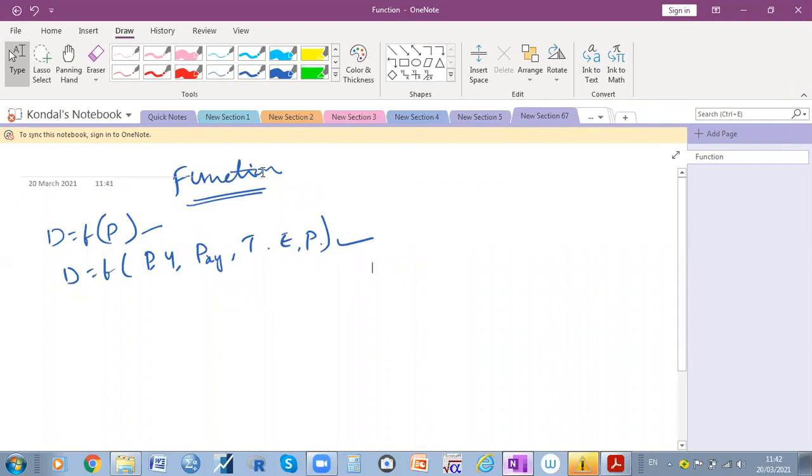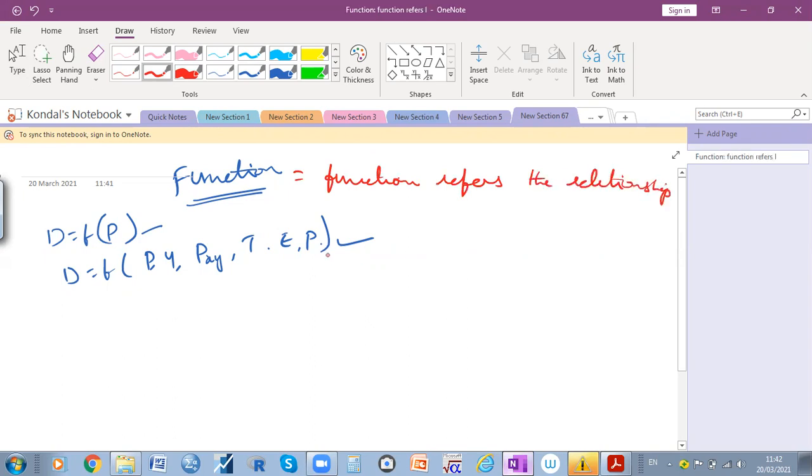So here, simply, the function refers to the relationship between variables. If you say the function refers to the relationship between two or more variables, for example, if you mention two variables, this is one variable, this is another variable.